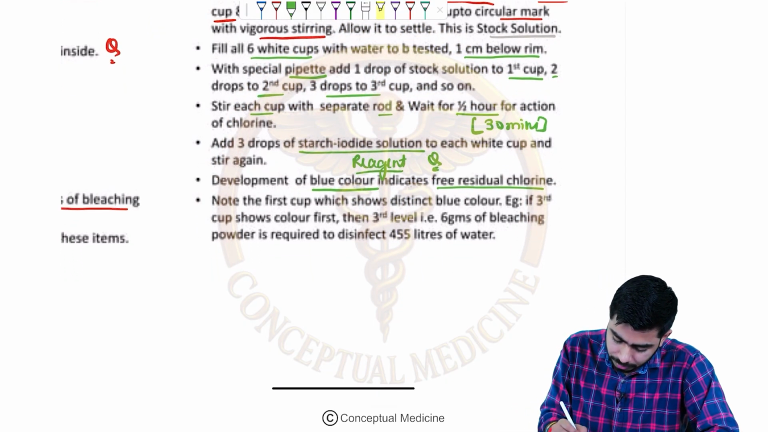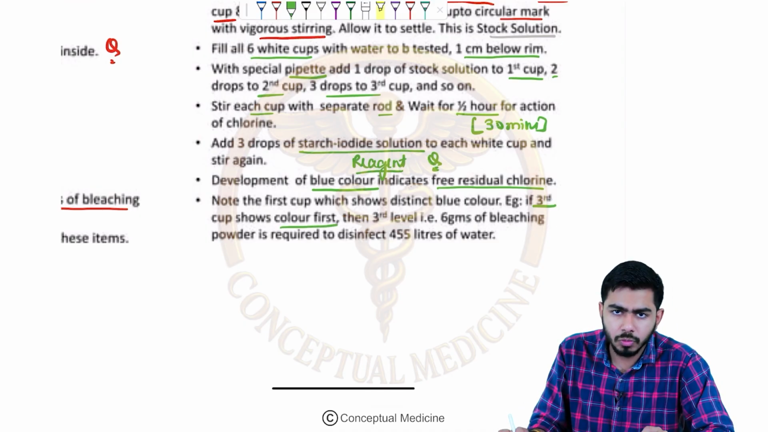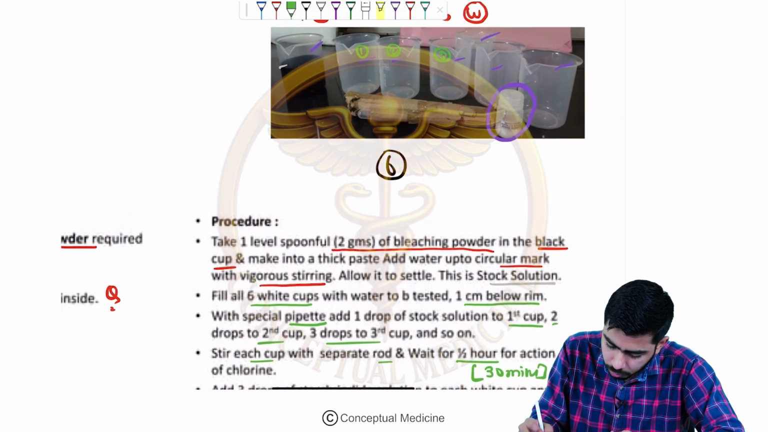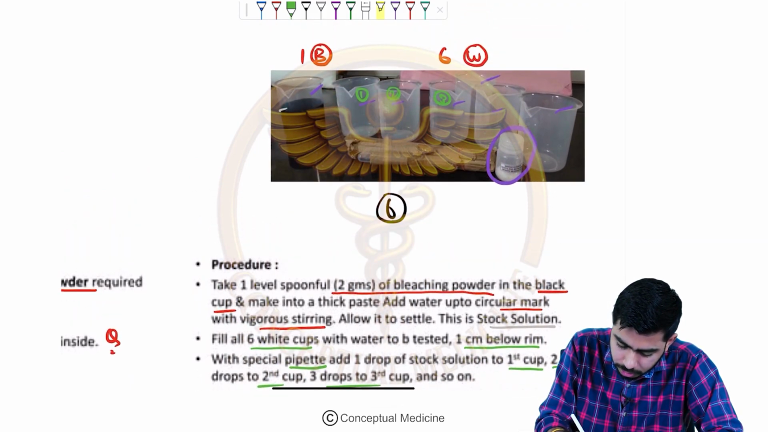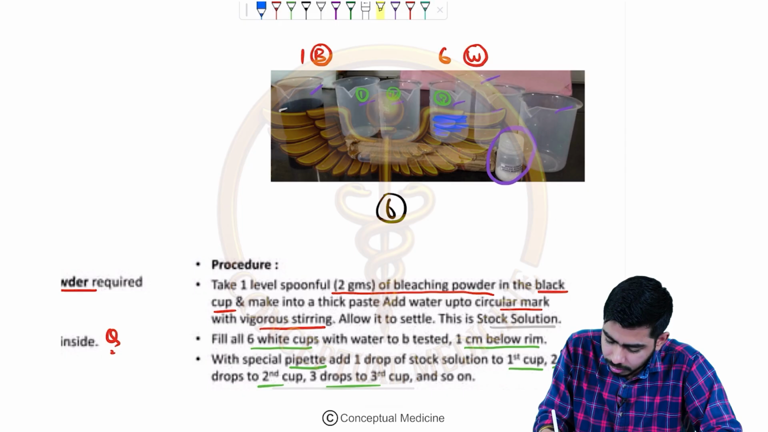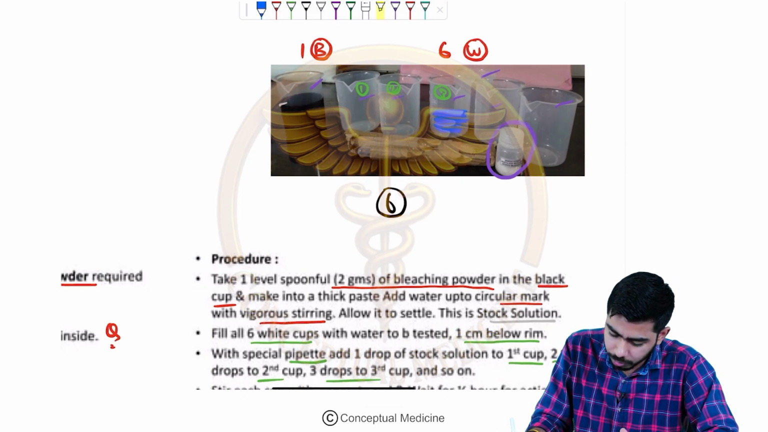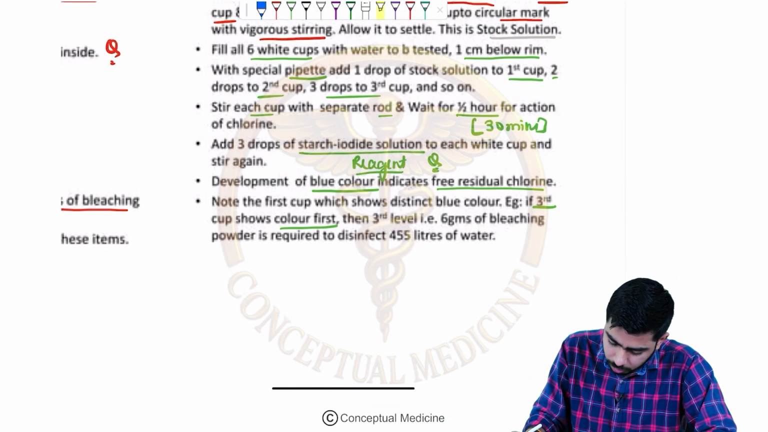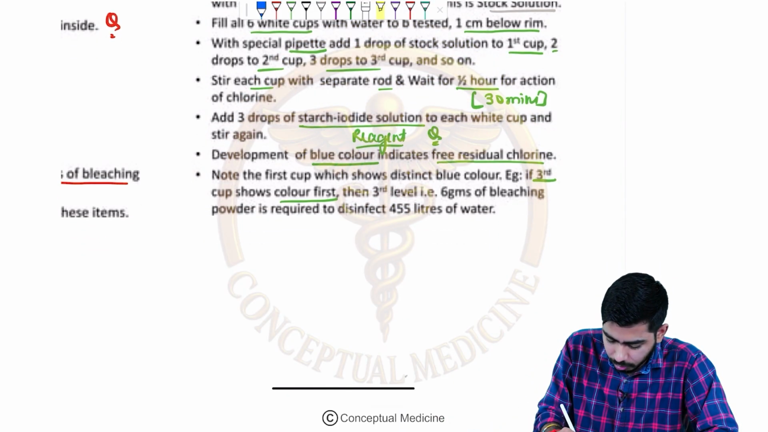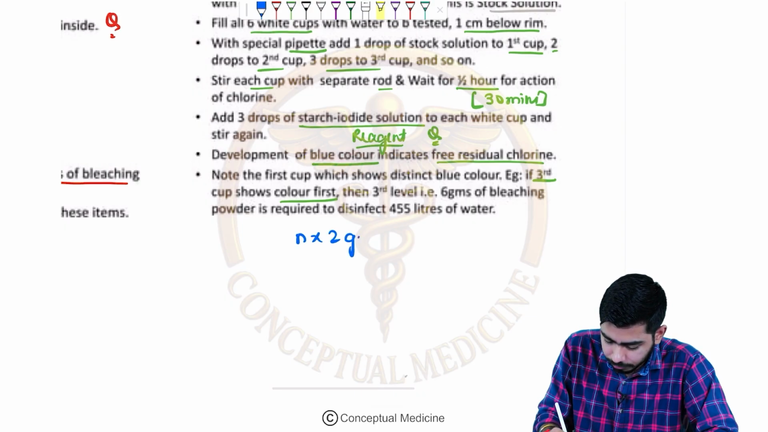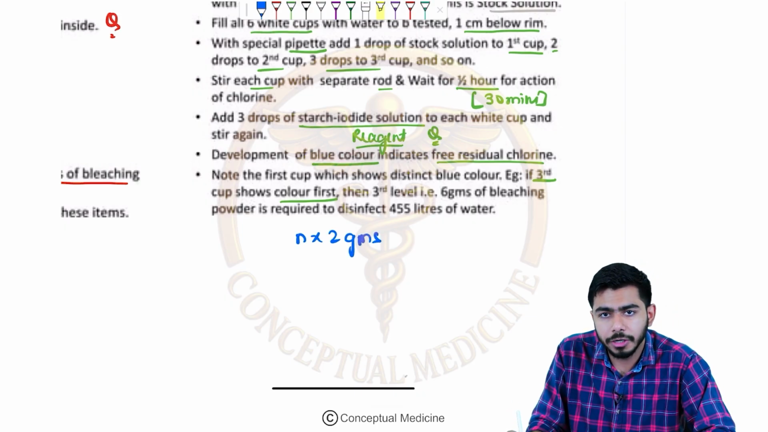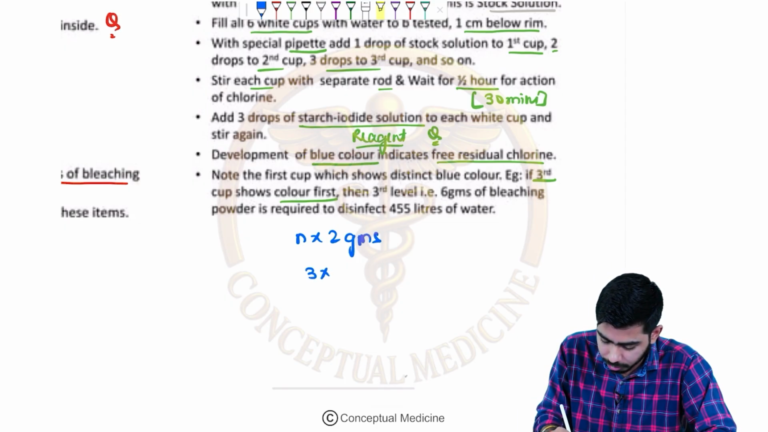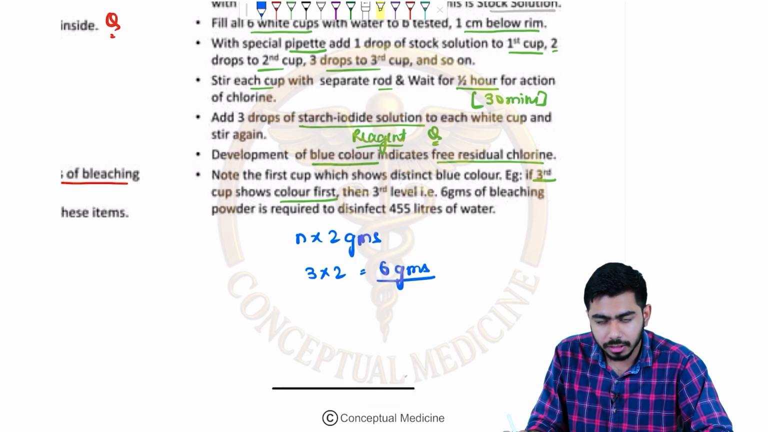Now what will you do? For example, there was a third cup which showed the blue color first. Let's say the third cup started showing the blue color, right? Now, there is a formula for that. The formula is N into 2 grams. So here, the third cup started showing the blue color, so the formula becomes 3 into 2. It will be 6 grams of bleaching powder that has to be added